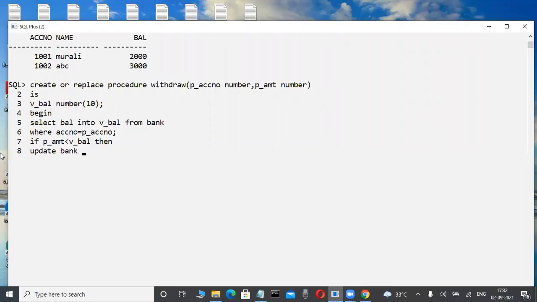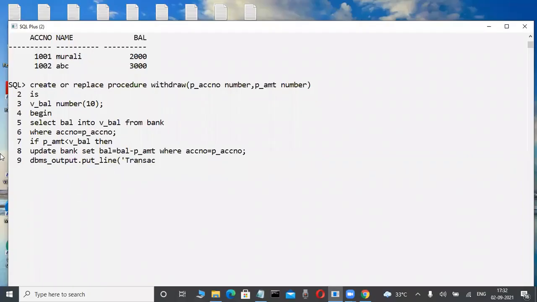The update command: update bank set balance equal to balance minus p_amount where account number is equal to p_account_number. Some coding is there. Observe the output. Whenever you write some coding like this, "Transaction successful."